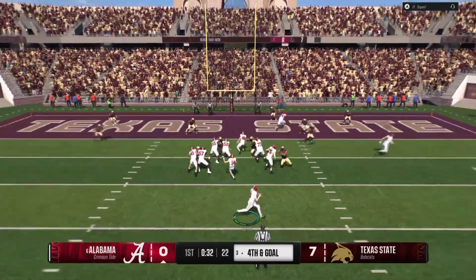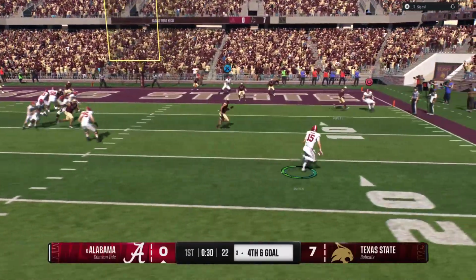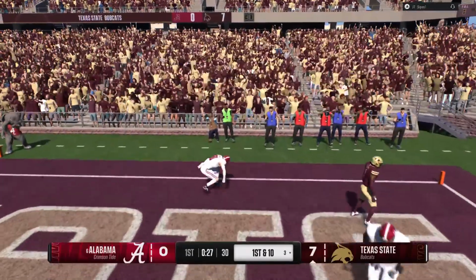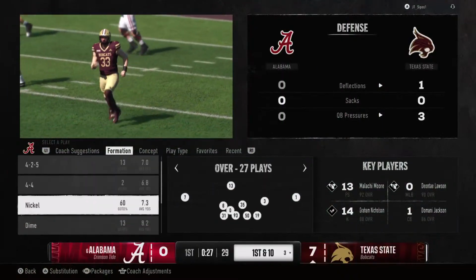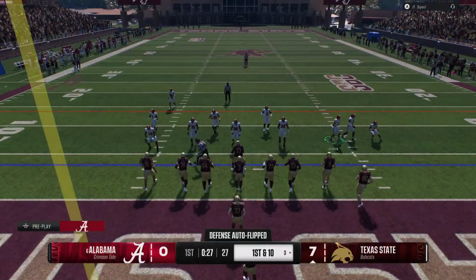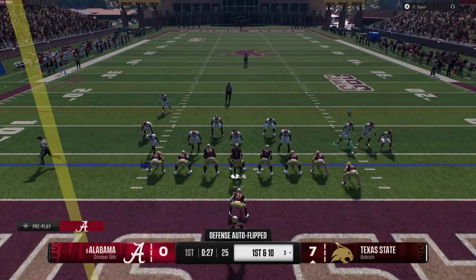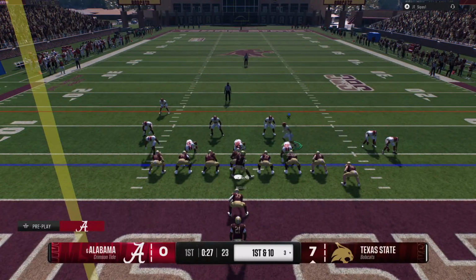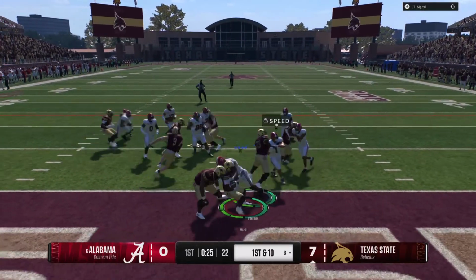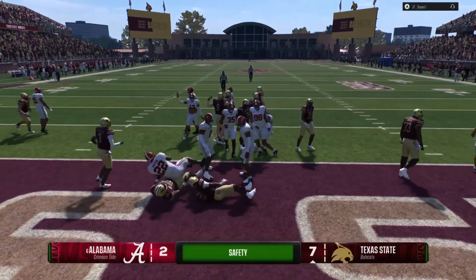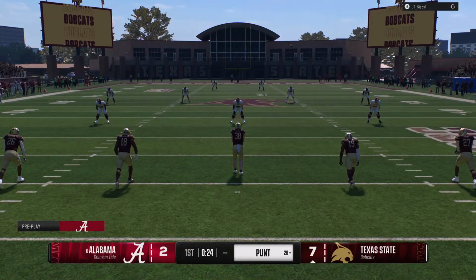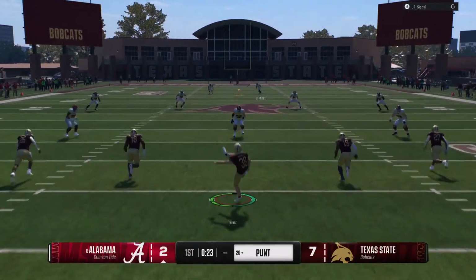They fake it, looking for a man. Going for 6. And the pass is incomplete off the fake field goal, and sometimes you just outsmart yourself. Boy, you look smart when it works out, but when it goes awry, you are left to second-guess yourself. They'll go to the ground. Had nowhere to go, couldn't get it out of the end zone. He'll take the safety. After giving up that safety, they'll have to boot it away and give it right back